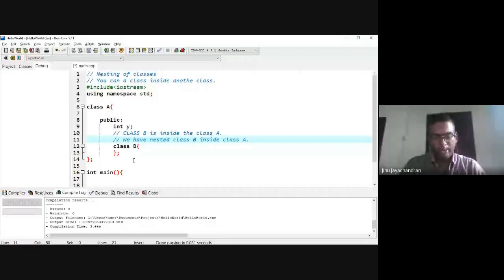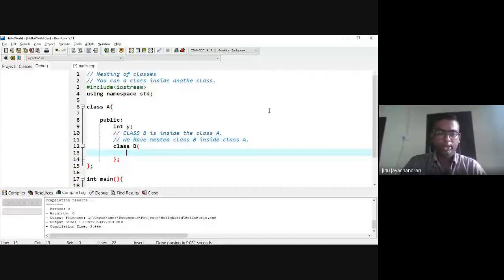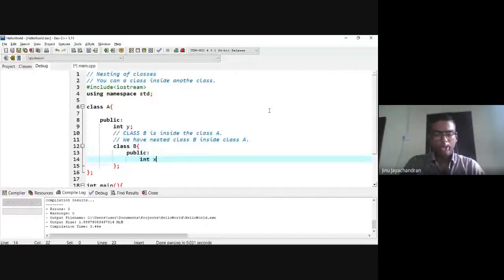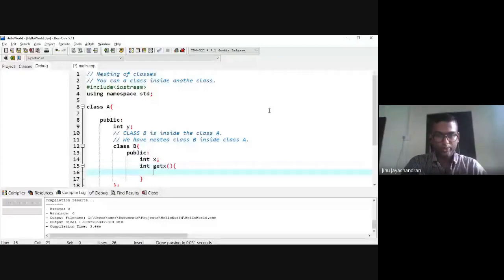So inside class B, you can define normally. Let's say I have a public variable called int x. I can have a public member function called getx, and in getx, I'll just return the value of x. This is a simple code.